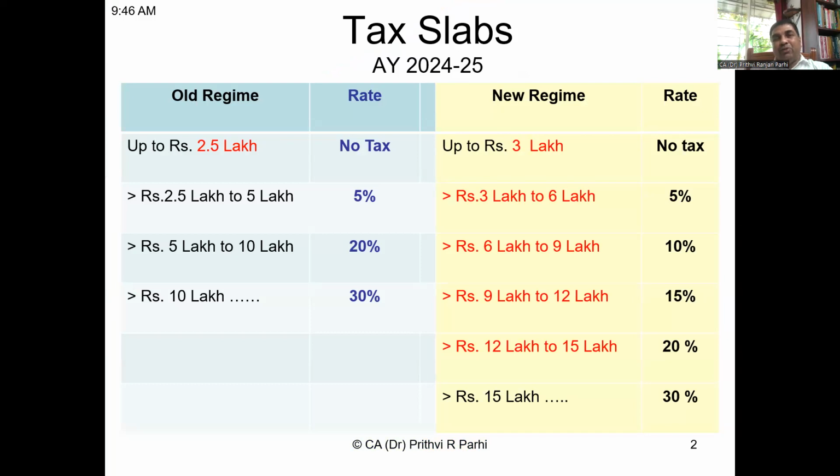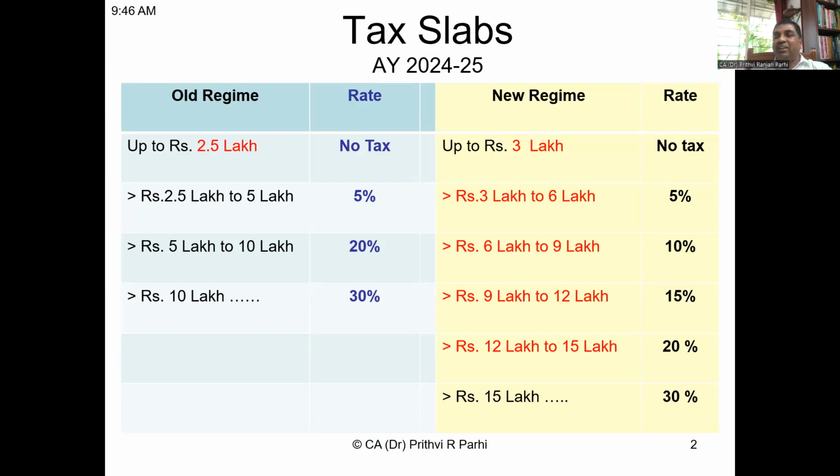On the screen, I'm showing you the tax slabs. On the left-hand side, you can see the old regime and the tax rate applicable. On the right-hand side, you can see the new regime of taxation, where a different slab rate is applicable. Under the old regime, up to an income of 2.5 lakh, no tax is required to be paid. I'm talking about an individual, HUF and certain types of assessees. This discussion is specific to assessment year 24-25, which is the relevant assessment year.